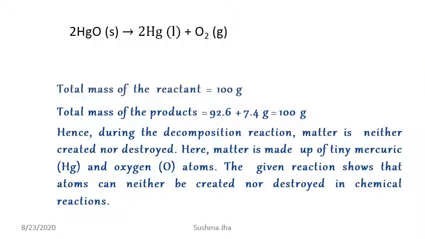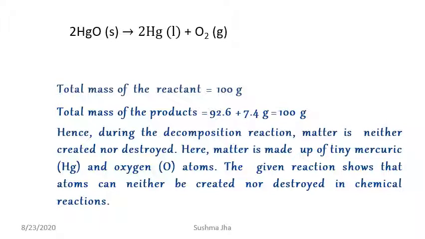So this is one type of solution that confirms the law. Mercuric oxide decomposes into mercury and oxygen. Total mass of the reactant, that means mercuric oxide, is given as 100 gram. Total mass of the product is 92.6 gram mercury and 7.4 gram oxygen. So it also becomes 100 grams.